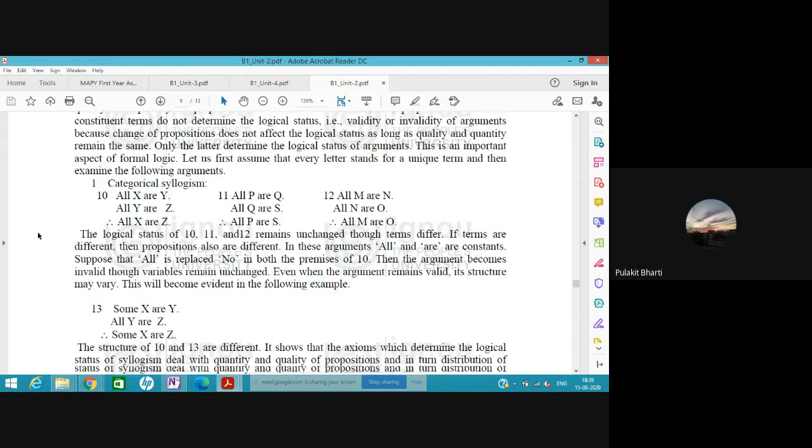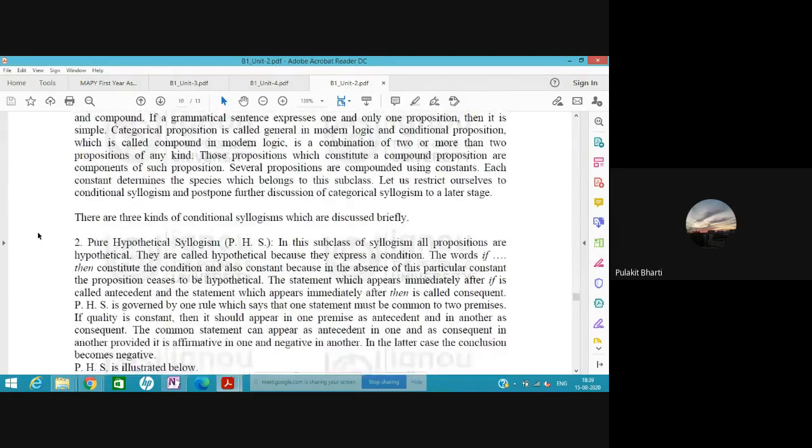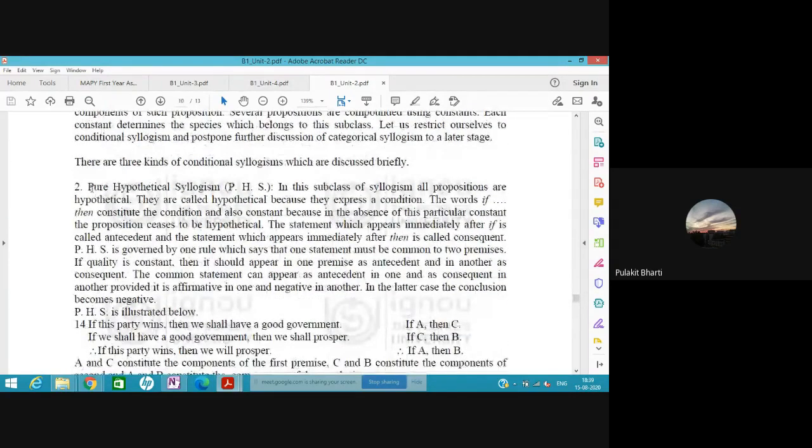So we were to discuss modus tollens. Their second is pure hypothetical syllogism, PHS.